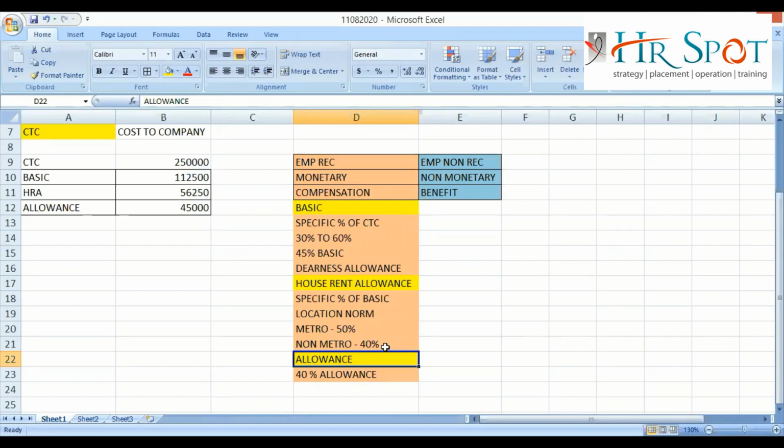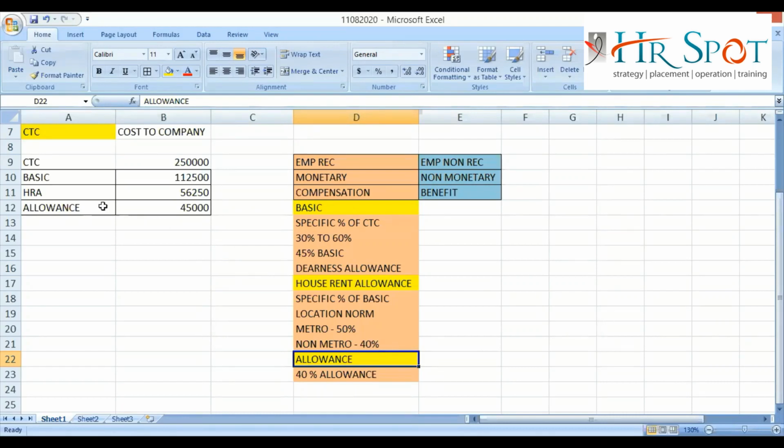Suppose Pritham is working in a company and is getting conveyance allowance, medical allowance, mobile allowance, that's it. Shilpa is working in another company and is getting conveyance allowance, medical allowance, food allowance, entertainment allowance, servant allowance, this allowance, that allowance, other allowance. So it depends on the CNB policy of the company what they will give as allowances.